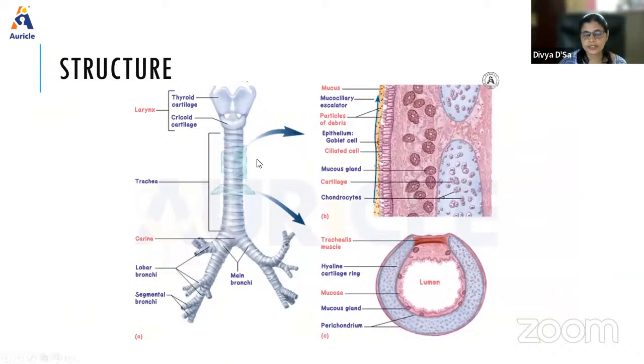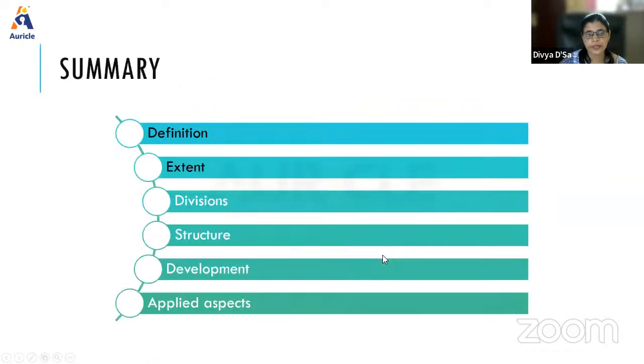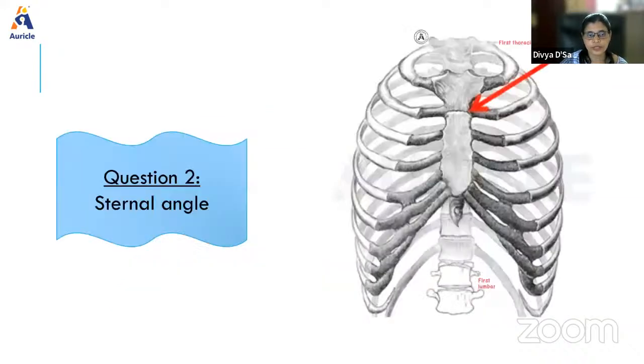When we see the structure, it has a membranous part and a cartilaginous part. The cartilaginous part is a C-shaped cartilage, where posteriorly it is replaced by muscle. That is because we have the esophagus posteriorly, and it allows for the expansion of the esophagus there. So this is what you will write.